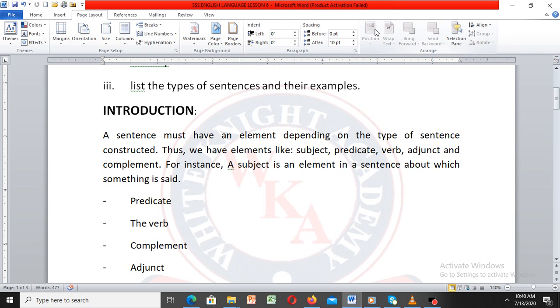Thus, we have elements like subject, predicate, verb, adjunct, and complement. For instance, a subject is an element in a sentence about which something is said. That is the subject in a sentence.